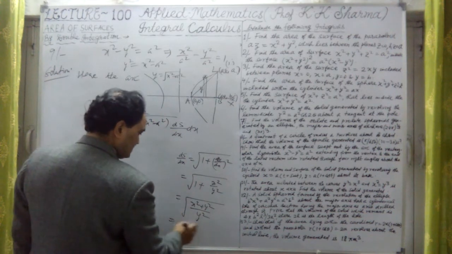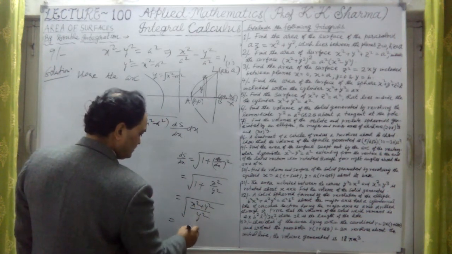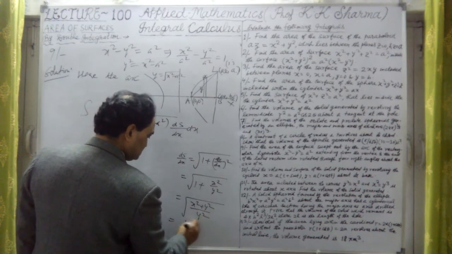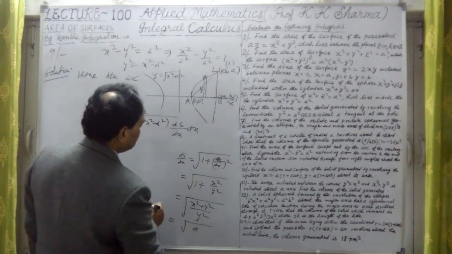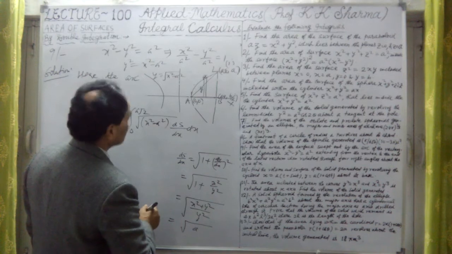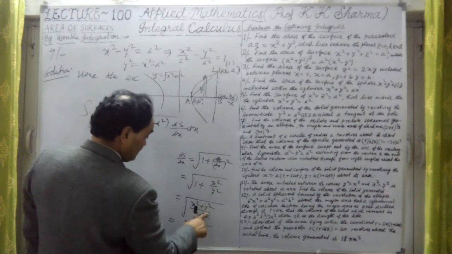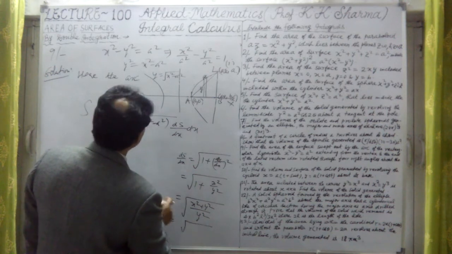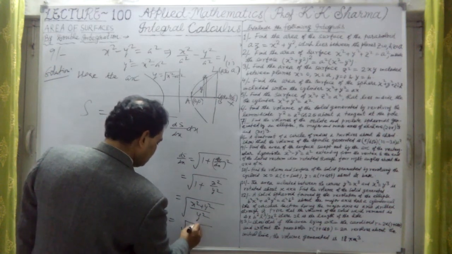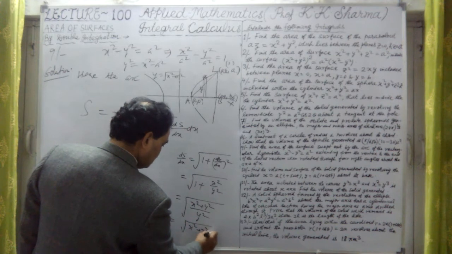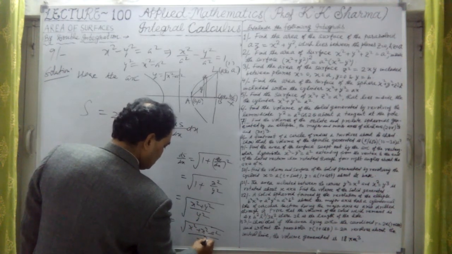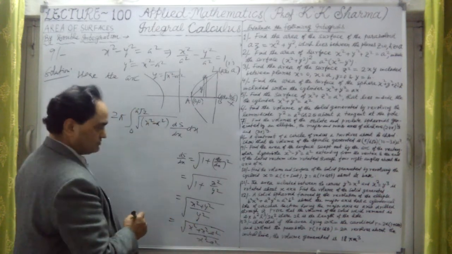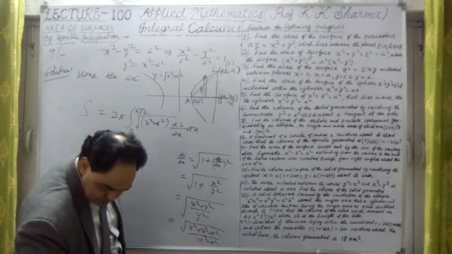So what does it give us? This is under root. Sorry, x square plus y square is not a square, but this is y square. If I substitute, that will give us x square minus a square. That will give us x square plus x square minus a square in the numerator divided by x square minus a square in the denominator. So finally, what do we get?